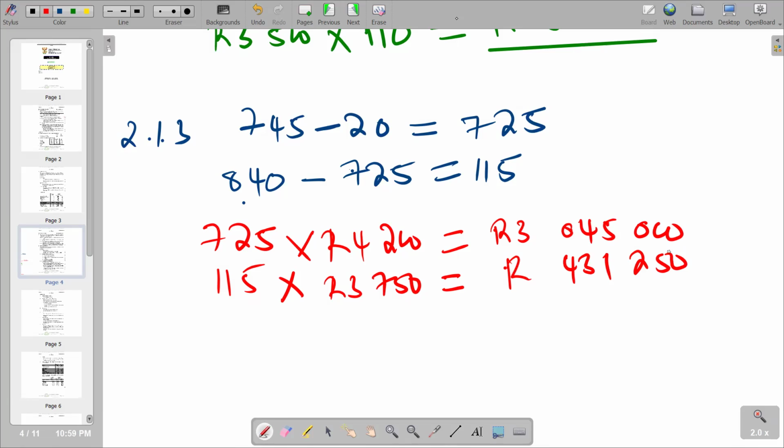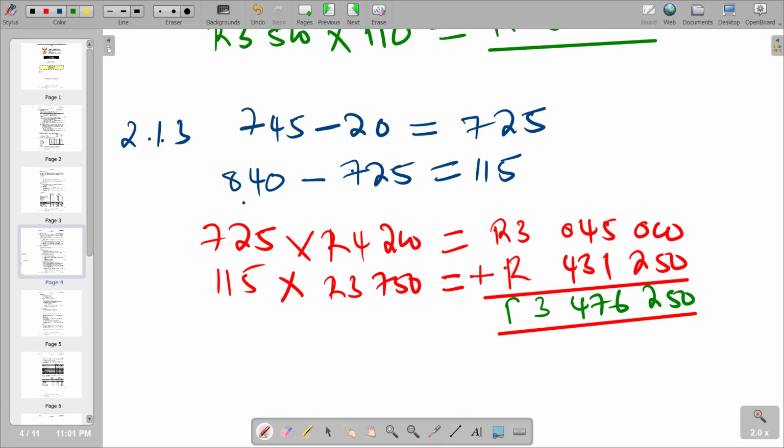We can as well verify the calculations if they are correct in terms of the multiplications that we have there. If you add the two figures, you see that the total that we are supposed to get is 3,476,250.